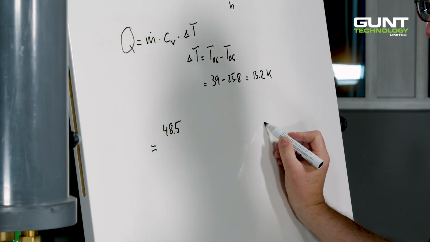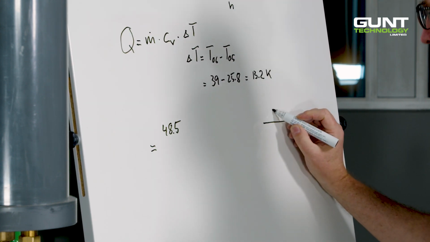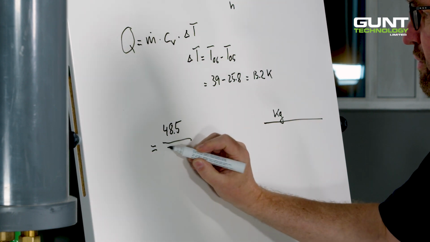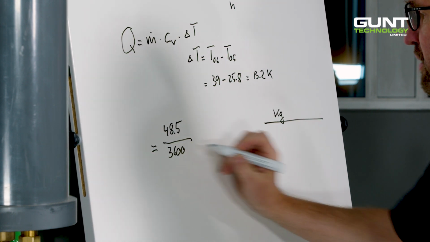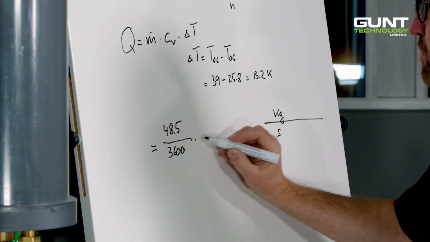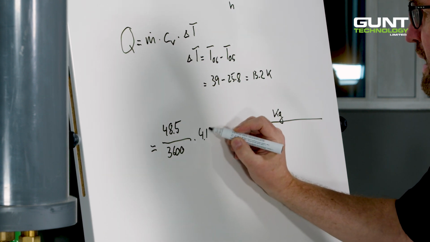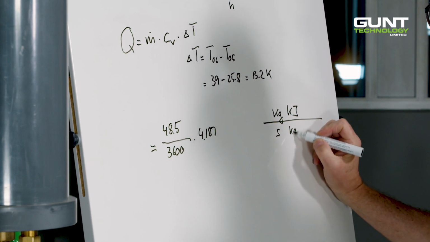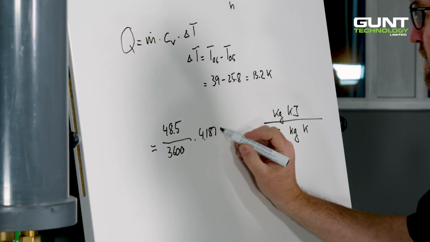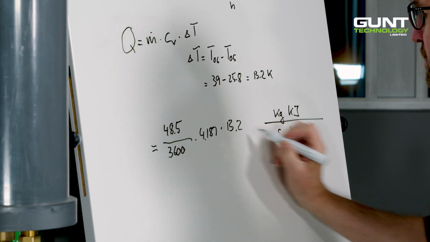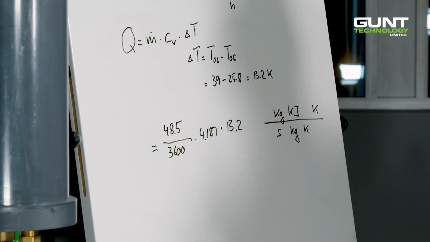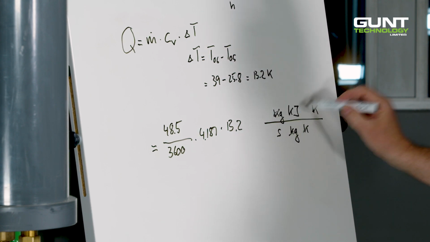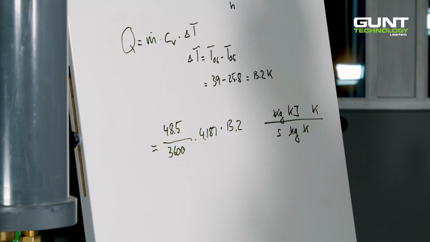48.5 liters, which is kilogram, per 3,600 seconds multiplied by 4.187 kilojoule per kilogram Kelvin times 13.2 Kelvin. Let's just see whether that cancels out. Kelvin, Kelvin, kilogram, kilogram, that's kilojoule per second or kilowatt.